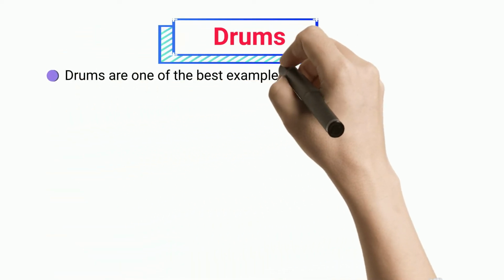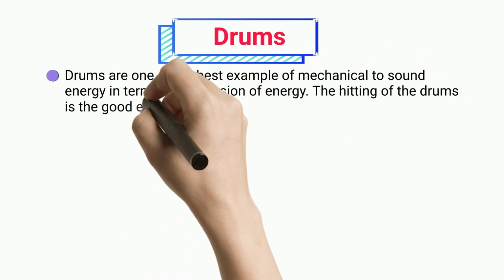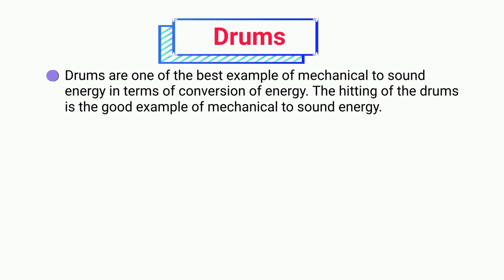Drums. Drums are one of the best examples of mechanical to sound energy in terms of conversion of energy. The hitting of the drums is a good example of mechanical to sound energy.